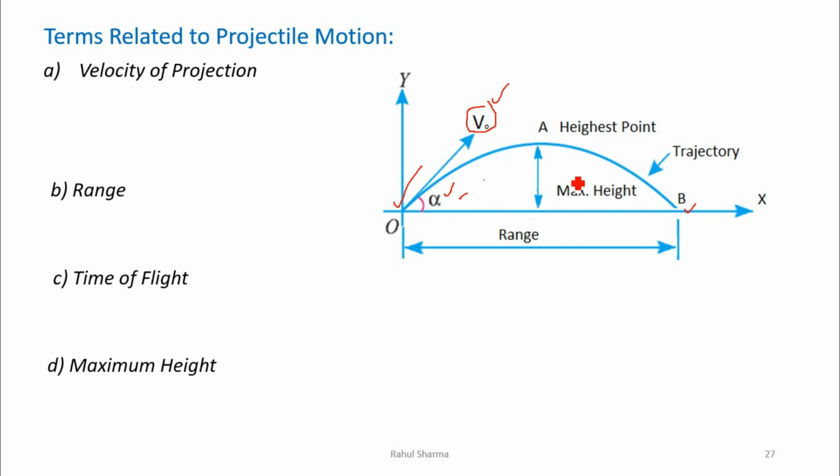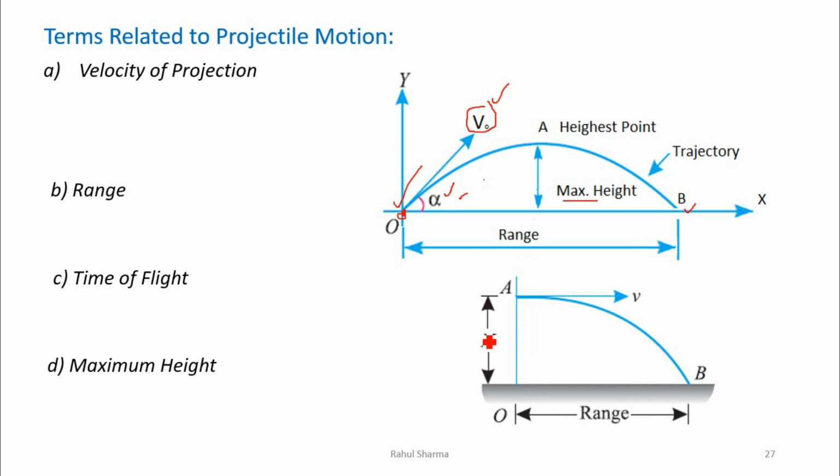The maximum height is the maximum vertical distance of the projectile from the point of projection. This is the point of projection O, and with respect to this point, how much maximum height it has attained is known as the maximum height. Here we can say this arrow is representing the maximum height.